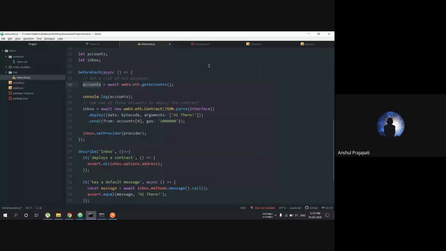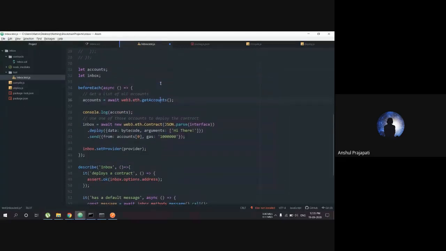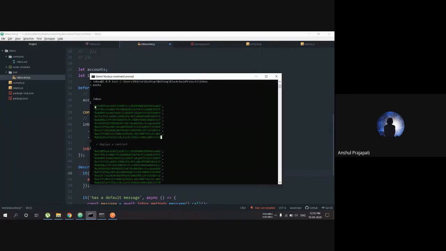So why are these accounts being generated? Web3, as I've told you, is a medium from different blockchains to our application. What it does is give us demo accounts, so we can test on those accounts. We need some different accounts for testing the distributed application. It has given us 10 accounts here, I think, so we can use all these accounts for different purposes in our application.